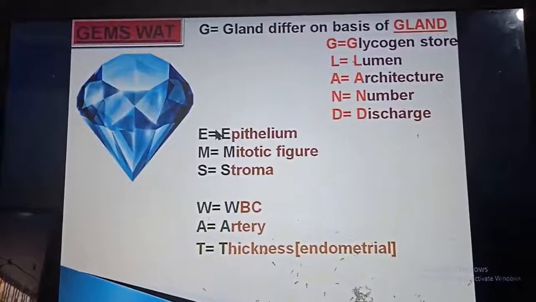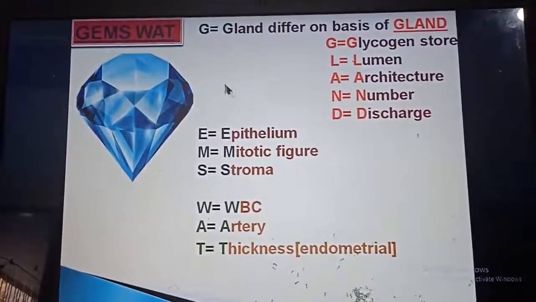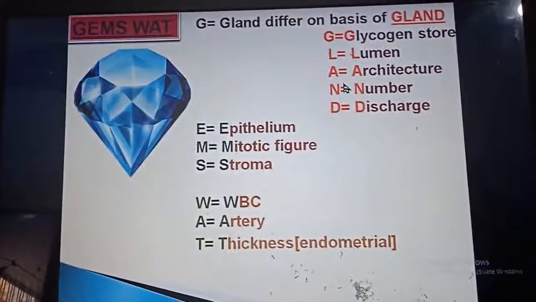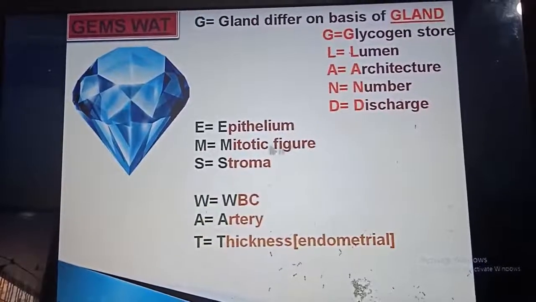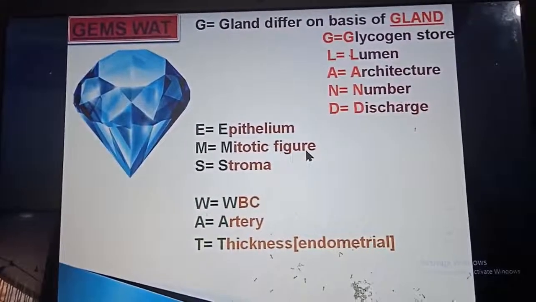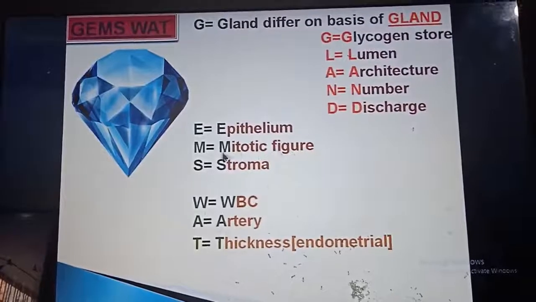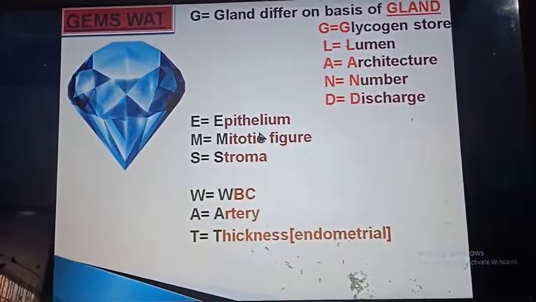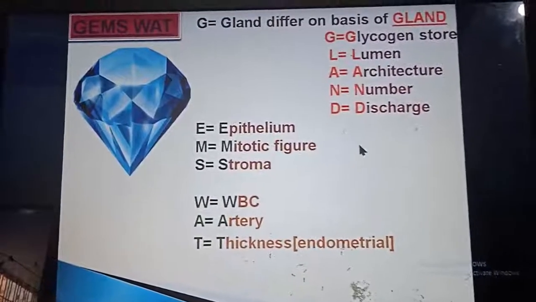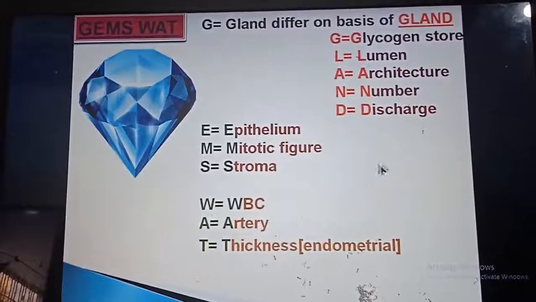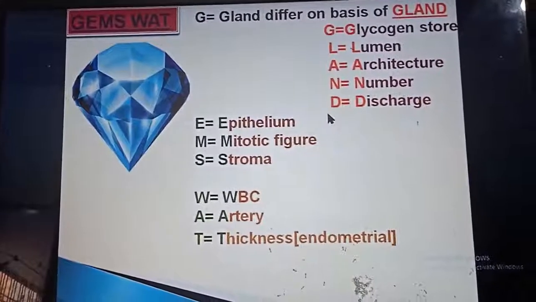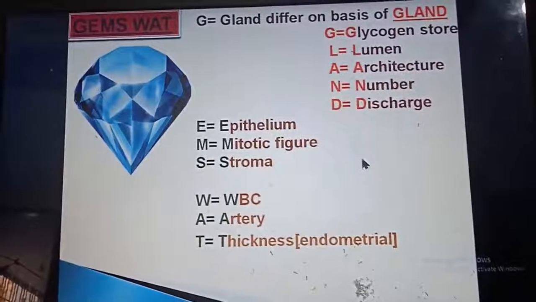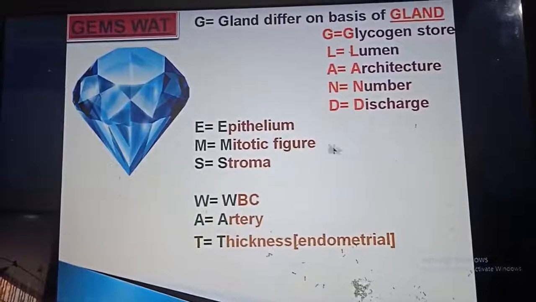And now the second one is the epithelium. In proliferative, it is simple columnar. And in secretory, it is hypertrophied columnar. Mitotic figure will be more in proliferative. Mitotic figure is what? The cell showing cell division, due to which the chromatin will be completely filled, densely packed within the nucleus. There will be no space in between the nuclear membrane and the chromatin. That type of cell is known as mitotic figure.